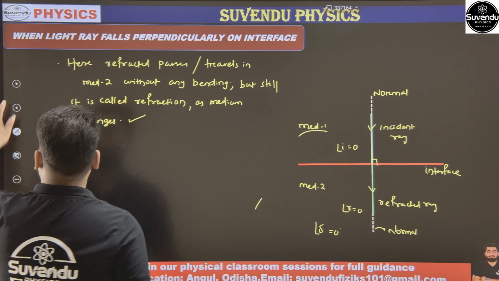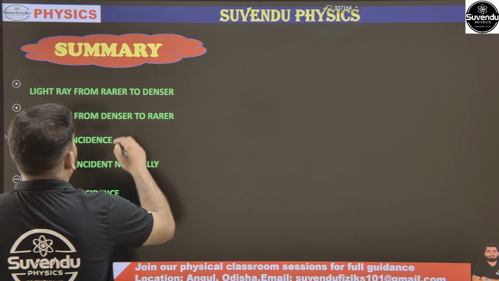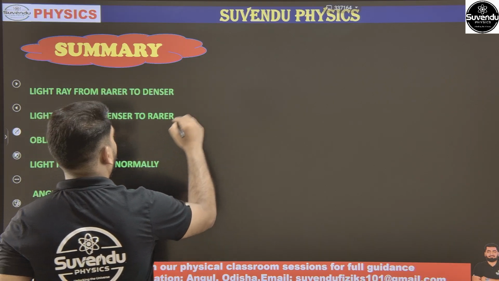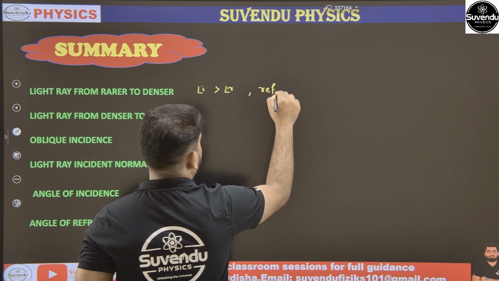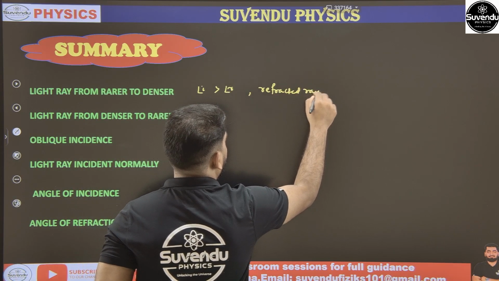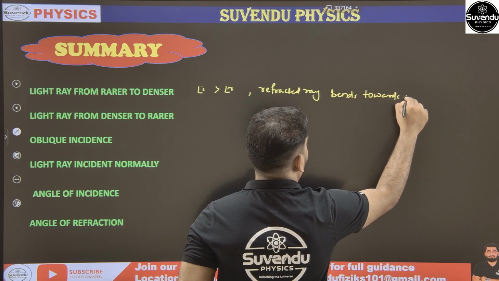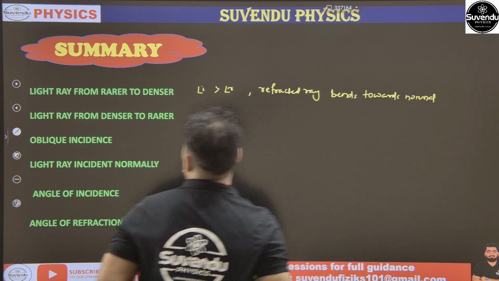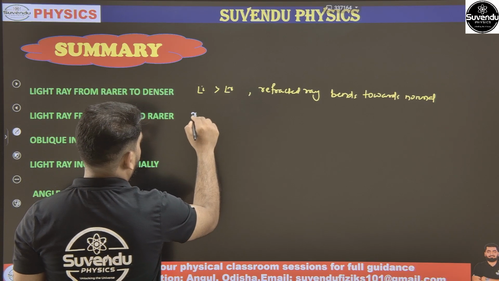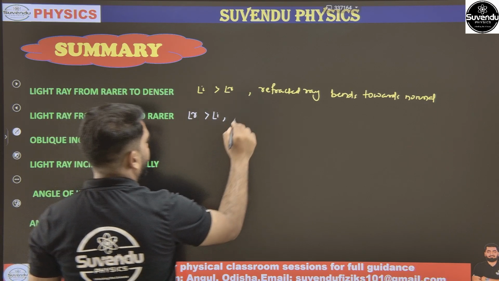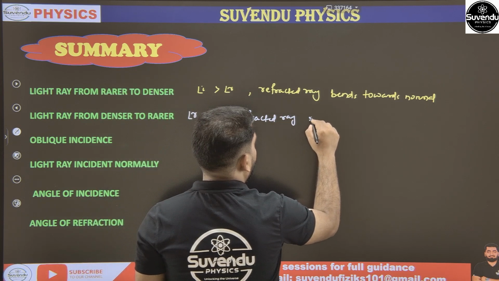So next come to our summary. When a light ray travels from rarer to denser medium, what is happening? Angle I is greater than angle R, and the refracted ray bends towards the normal. Okay? Second thing, see: when a light ray travels from denser to rarer, in this case angle R is greater than angle I. So the refracted ray moves away from the normal.